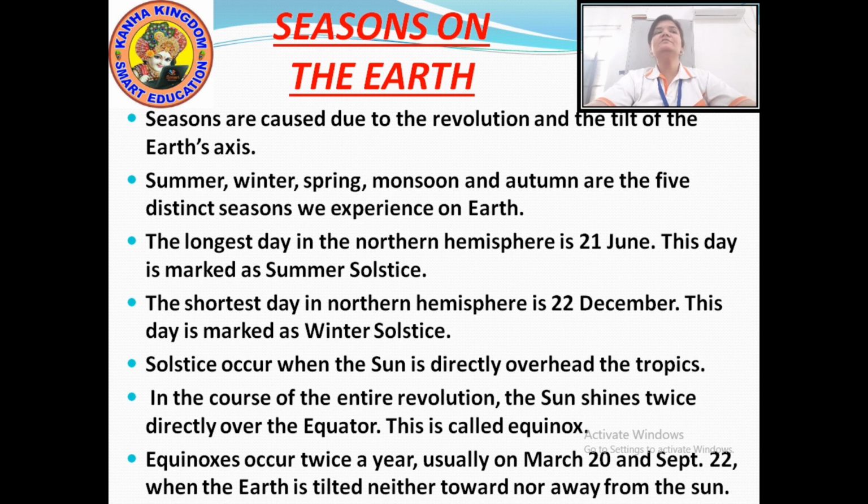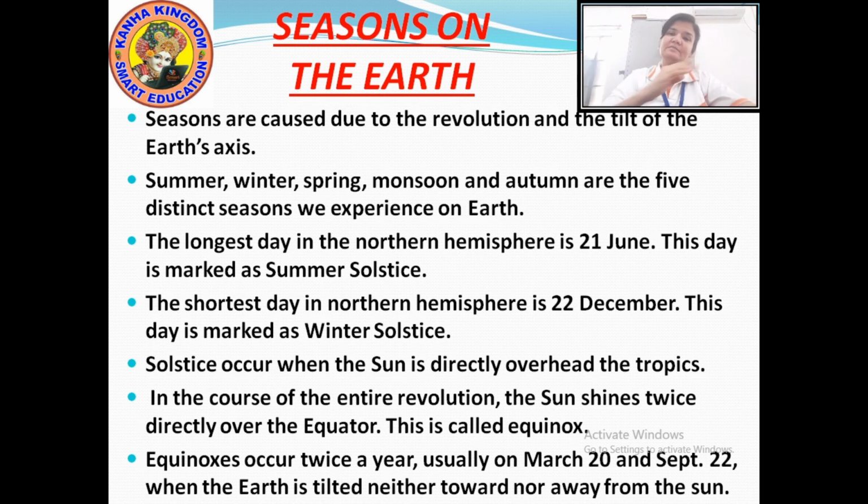the northern hemisphere leans towards the sun. As I told you, the earth is slanted. Slanted means tilted. Okay. So because of the tilt of the earth on its axis, the northern hemisphere leans towards the sun and the southern hemisphere leans away. Leans means bends.